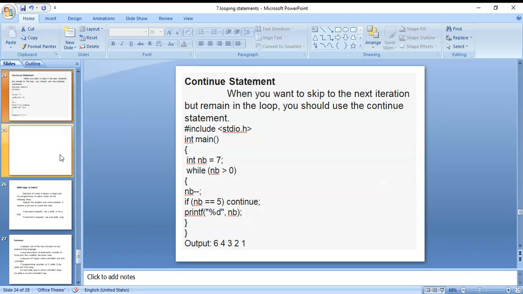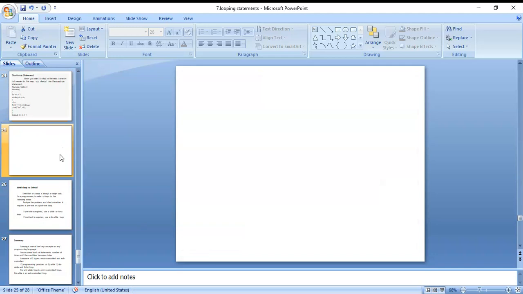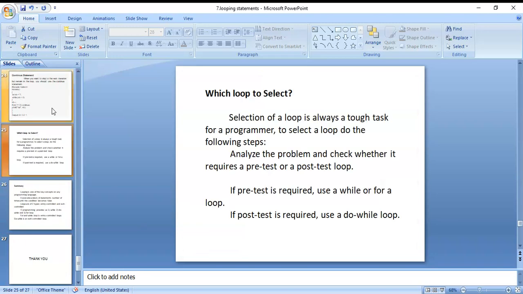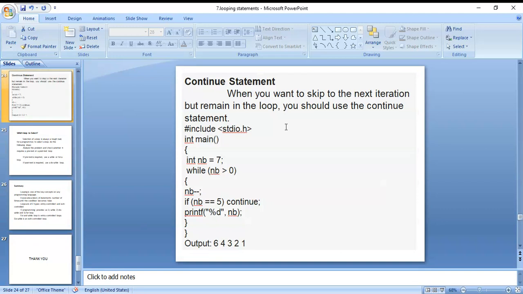Next, continue. The continue statement is used when you want to skip to the next iteration but remain in the loop. On that continuation purpose, you can use the continue keyword.